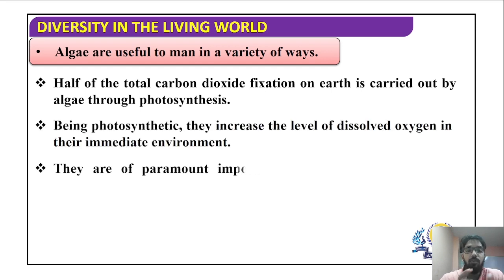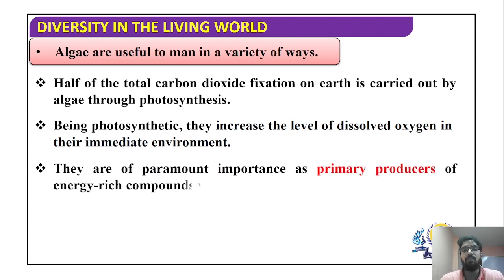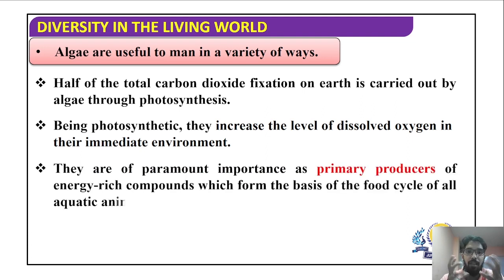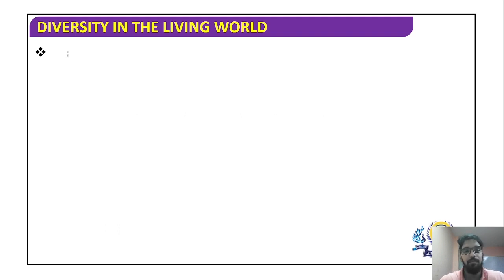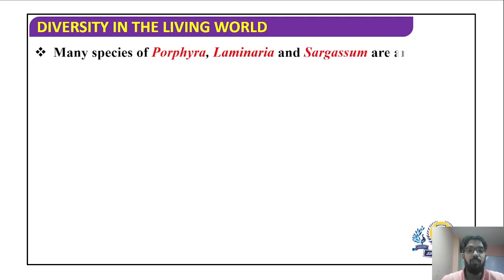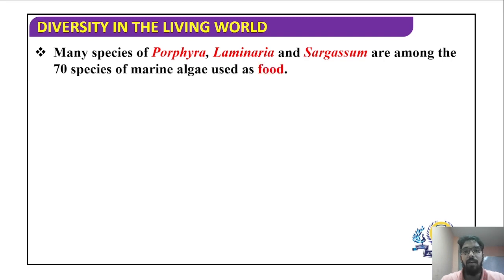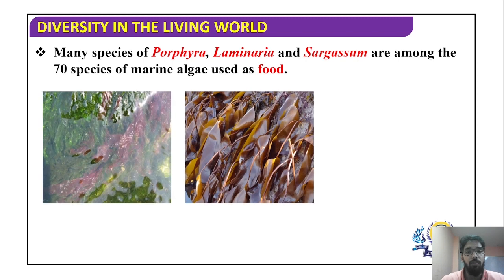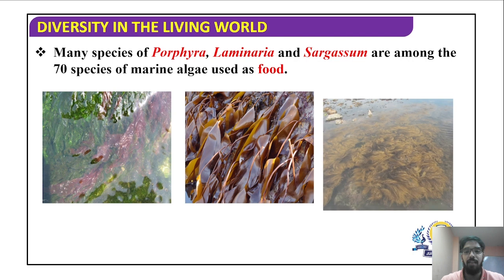Next, being photosynthetic, they increase the level of dissolved oxygen in the atmosphere as well as in the water bodies, right? They are of paramount importance as primary producers. As they are photosynthetic in nature, they act as the producers in the ecosystems, right? Many species of Porphyra, Laminaria and Sargassum are among the 70 species of marine algae which are used as food. So, algae can also be used as food. Example is Porphyra, Laminaria and Sargassum.